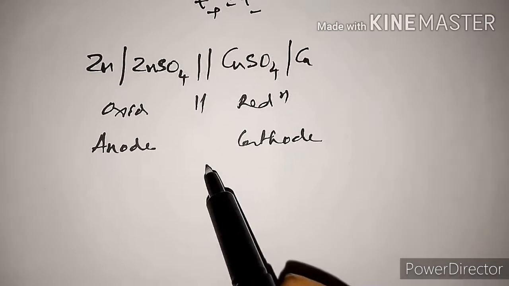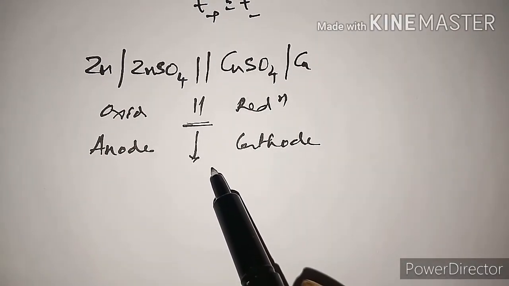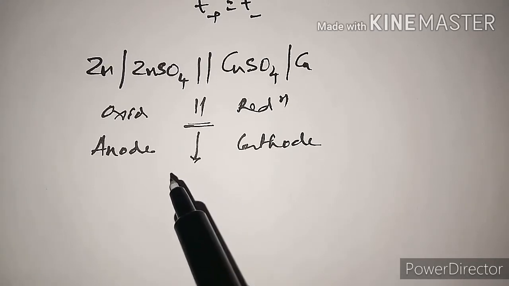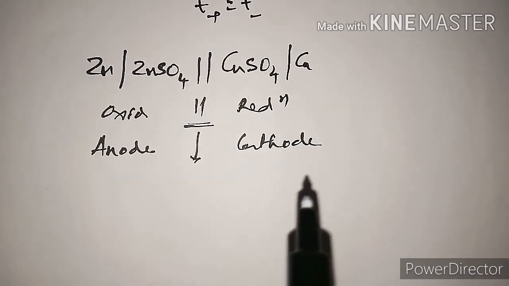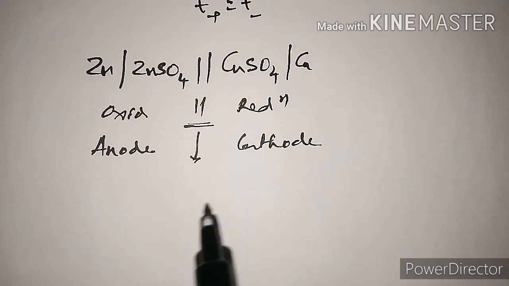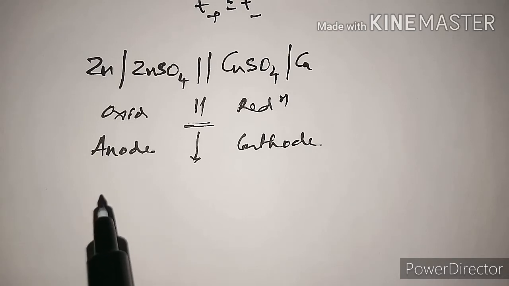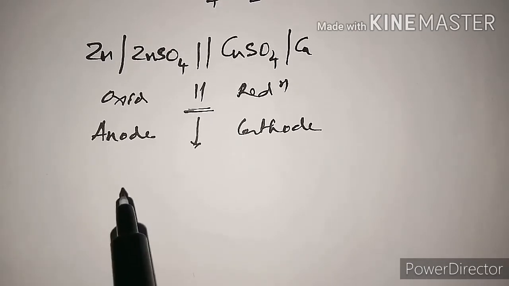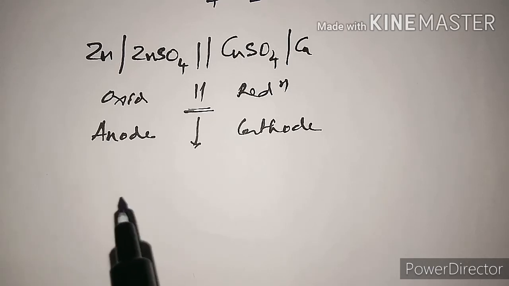The double stroke here indicates that the cell is free from the liquid junction potential. The liquid junction potential arises between the two electrolytes when they are physically in contact. If zinc sulfate is in contact with copper sulfate, naturally a liquid junction potential arises between the two electrolytes. We can avoid this liquid junction potential by separating these two electrolytes and connecting them through a salt bridge.